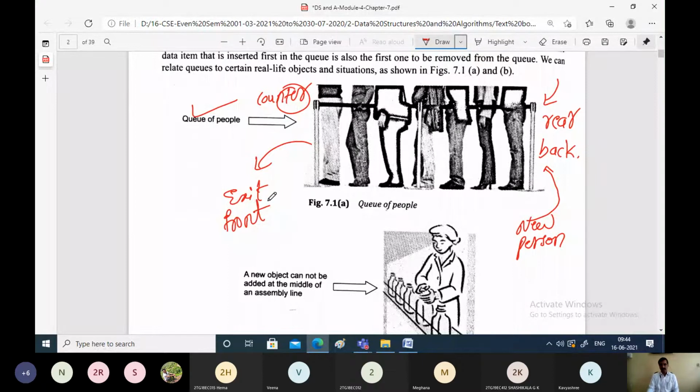So basically, in the queue a new person can enter only at the rear end. The new person is not allowed to enter somewhere in between, and is not even allowed to enter from the front end of the queue. Ideally they should enter from the rear end and come out from the front end. Such a concept is used in the queue data structure.